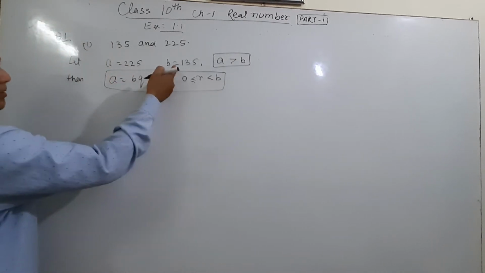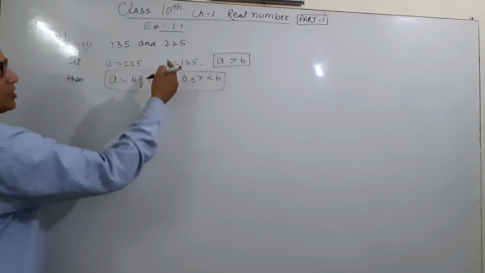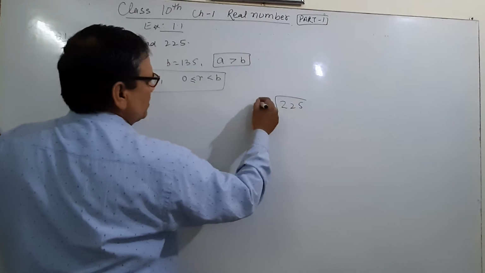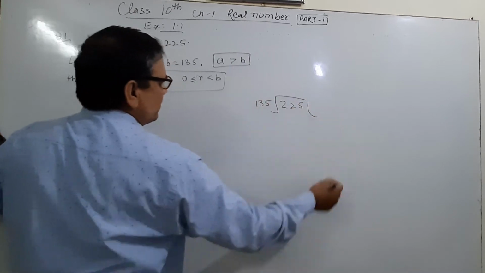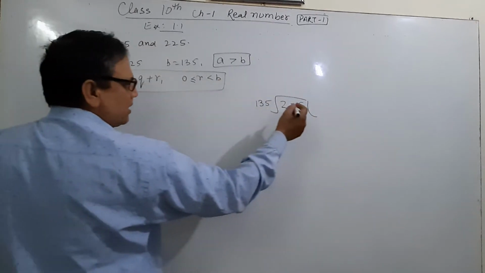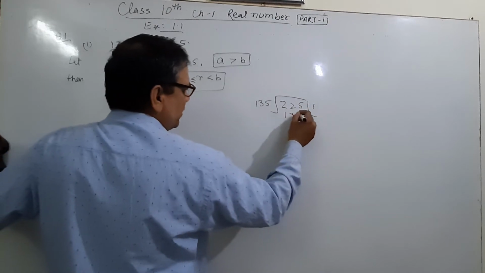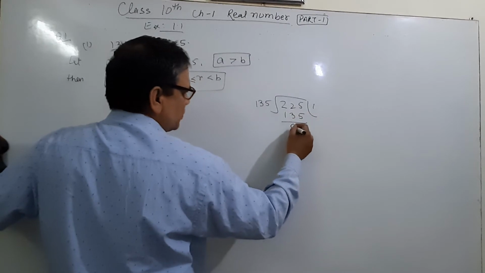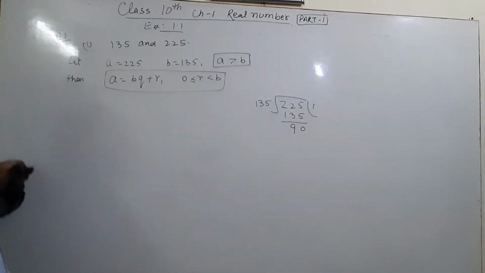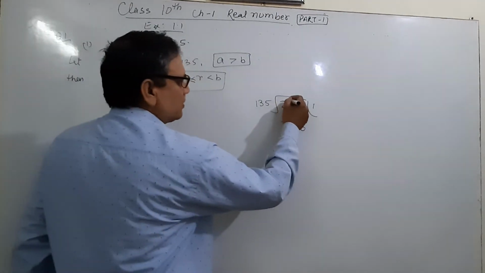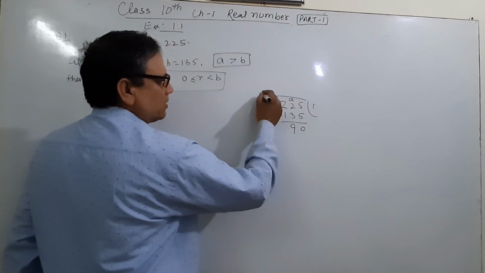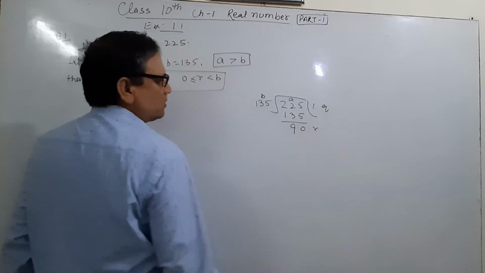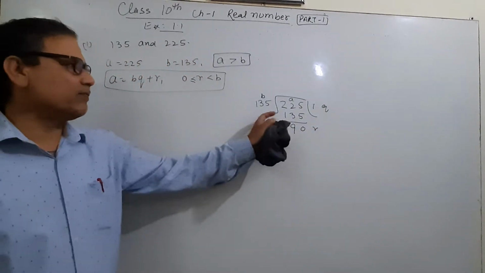First, this is the dividend, and this is the divisor. We divide 225 by 135. Now tell me, 1 times 135 is 135, and subtracting gives 90. This is A, this is B, this is Q, and this is R. Now this R is less than 135.